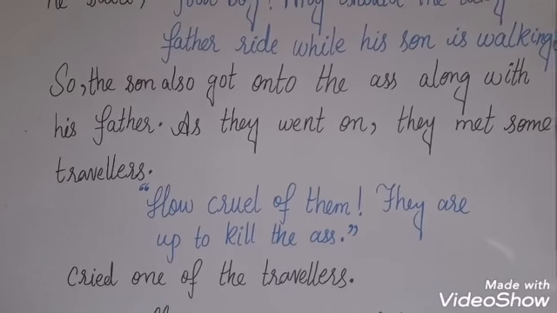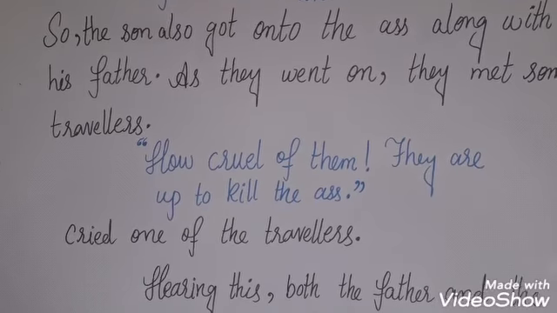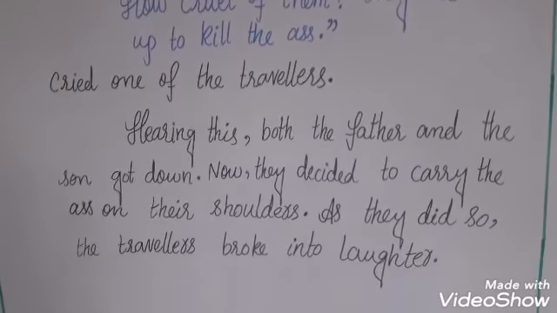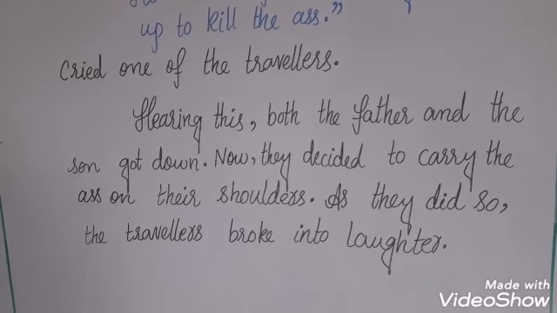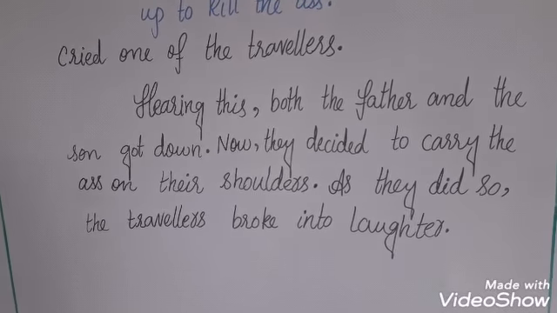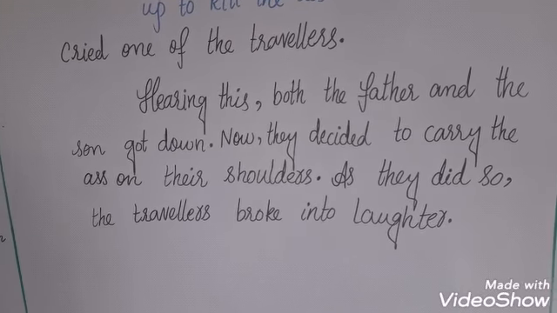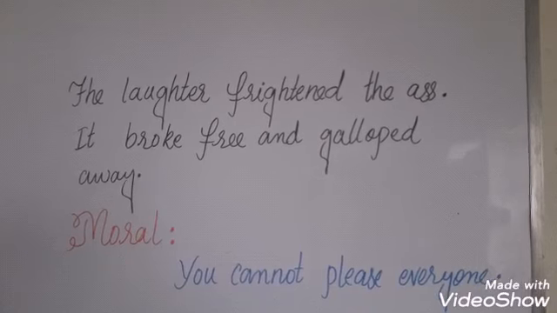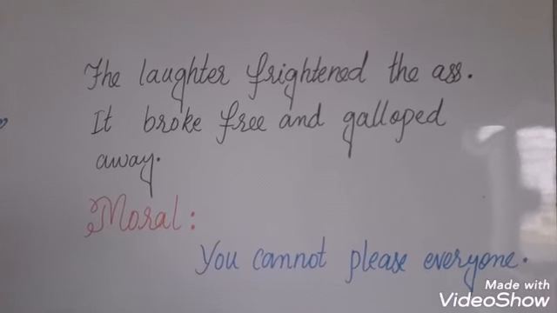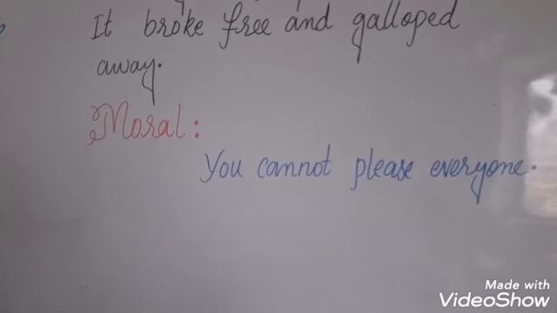As they went on, they met some travelers. "How cruel of them! They are up to kill the ass," cried one of the travelers. Hearing this, both the father and the son got down. Now they decided to carry the ass on their shoulders. As they did so, the travelers broke into laughter. The laughter frightened the ass. It broke free and galloped away. Moral: you cannot please everyone.